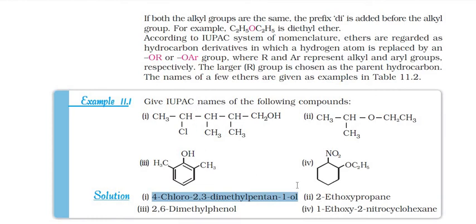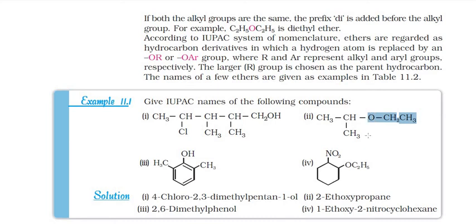That way if you talk about the second one, this is ether, and this is an ethyl part, and this is a propyl part, or you say propane. So we can write the IUPAC name as ethyl and propyl.